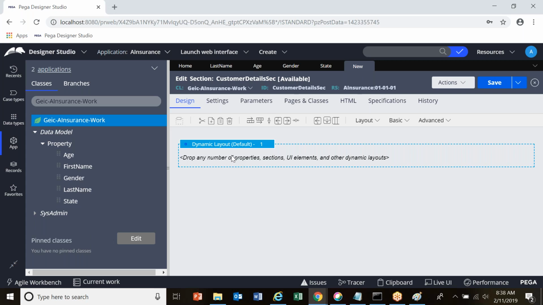See, if I open the same application on my mobile, it is a different screen. It has to fit into that screen. If it is a tablet, it has to fit in the tablet screen. If it is a desktop, it has to fit in the desktop screen. So based on screen size, your application screen should be adjusted, right? For that purpose we are using dynamic layout.